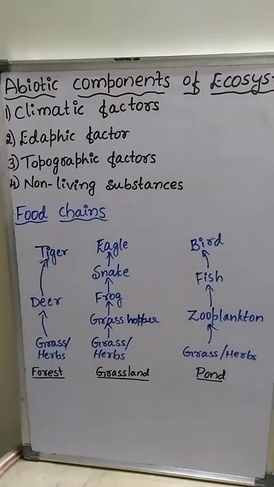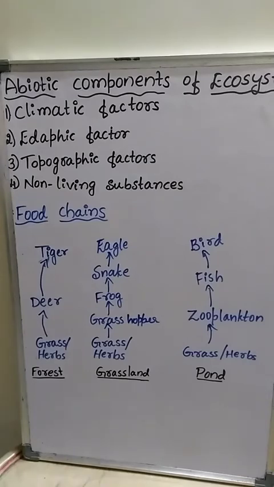The next concept is the food chain. Food chain is nothing but a list of who eats whom. If we consider any simple ecosystem, we can see the presence of producers, herbivores and carnivores.